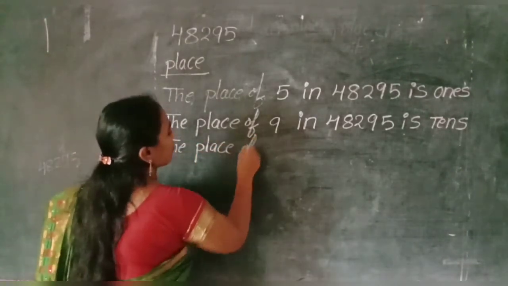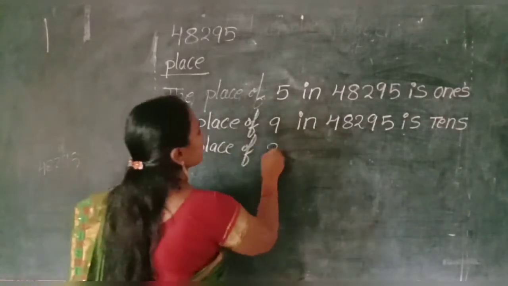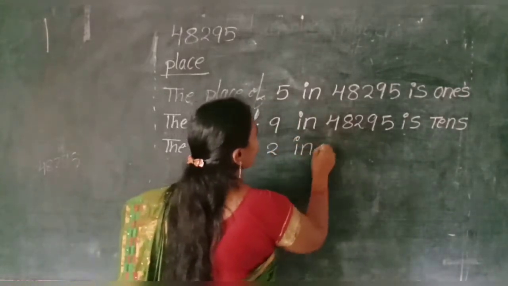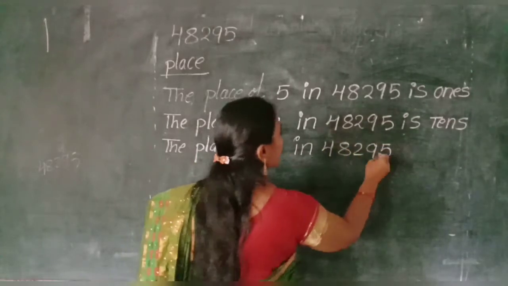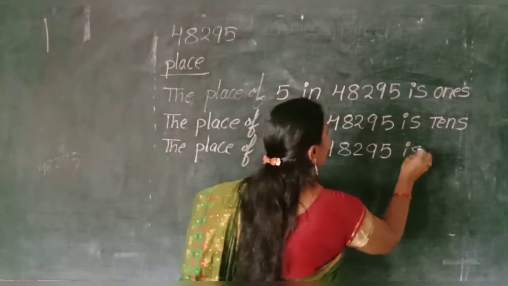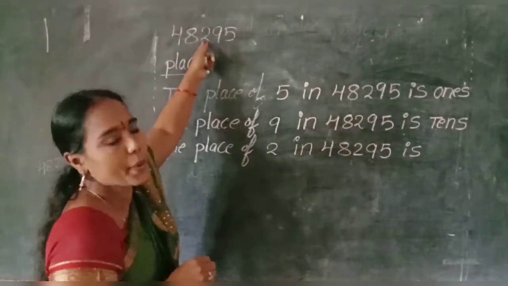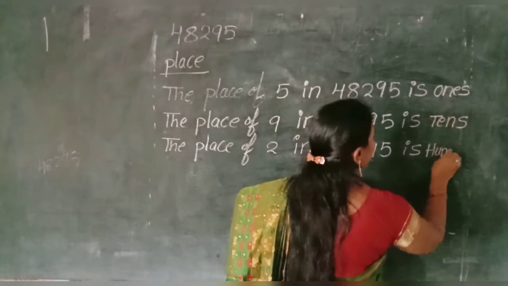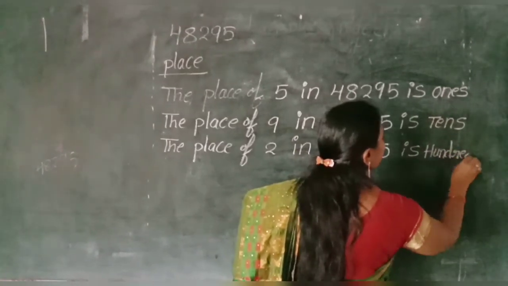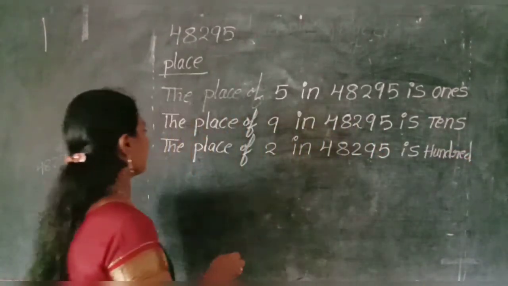The place of next digit 2. 2 in 48,295 is 2 in which place? 100 place. So 100. Okay. Next.